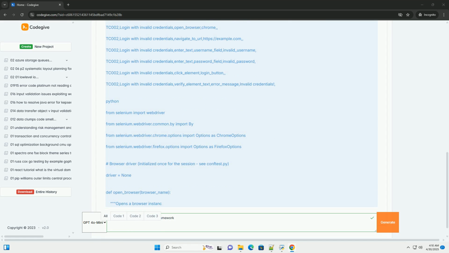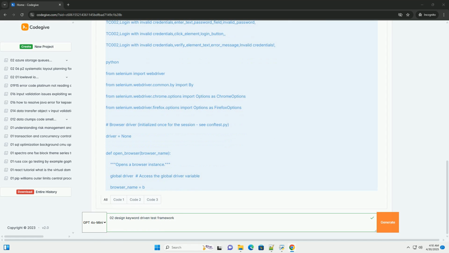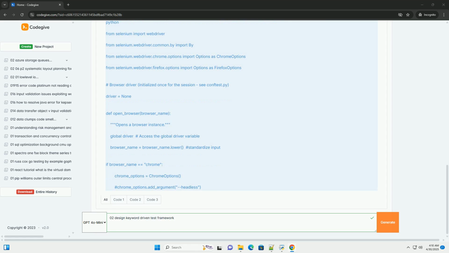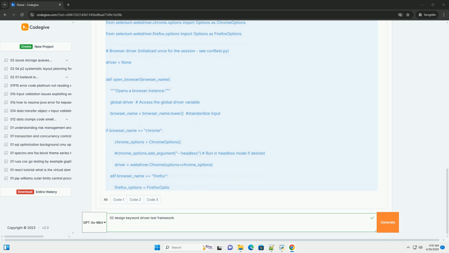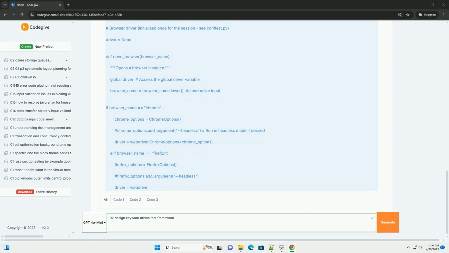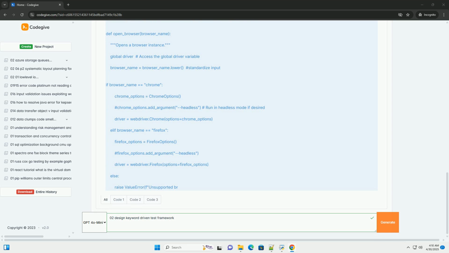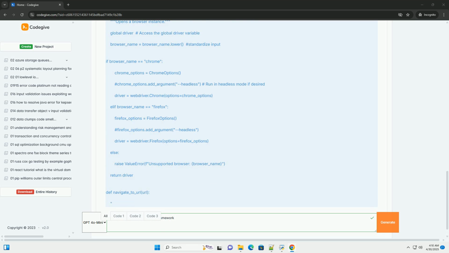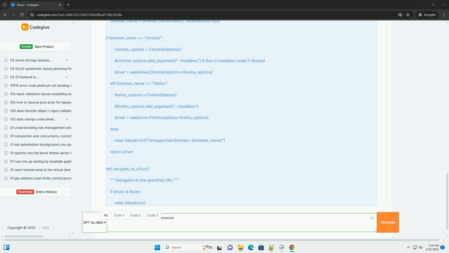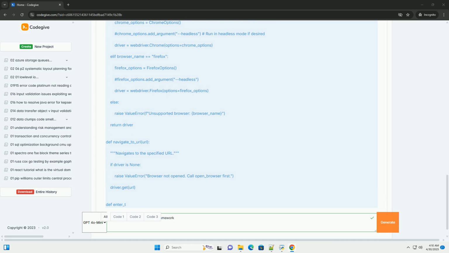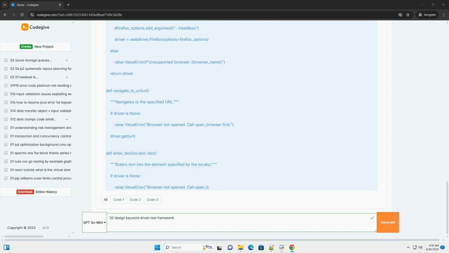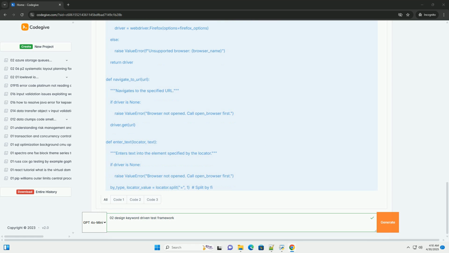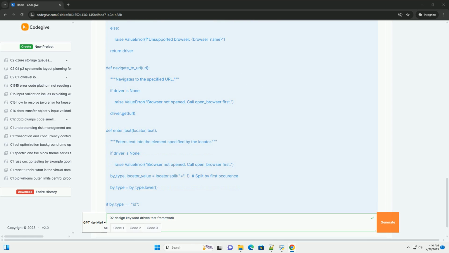Benefits of keyword-driven testing. Increased reusability: keywords can be used across multiple test cases, reducing code duplication. Improved maintainability: changes to application functionality only require updating the keyword definition, not all test scripts. Higher abstraction level: test cases are defined in a more business-readable format, making them easier to understand and maintain.